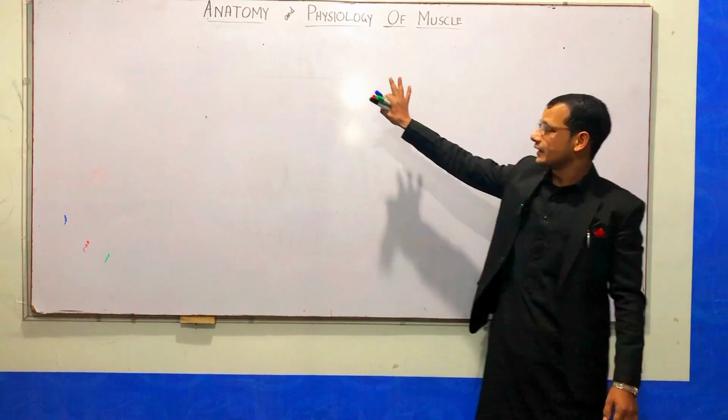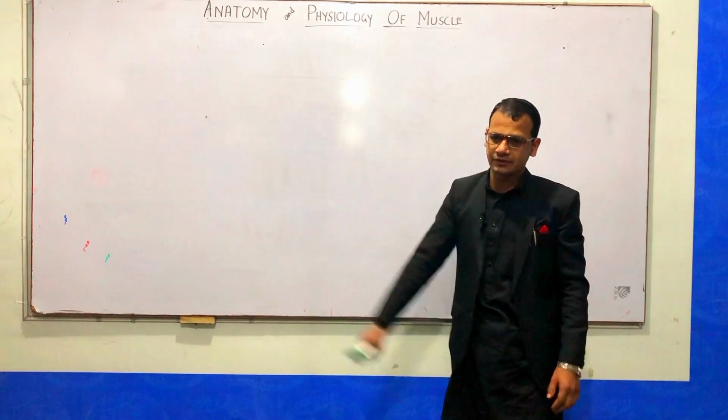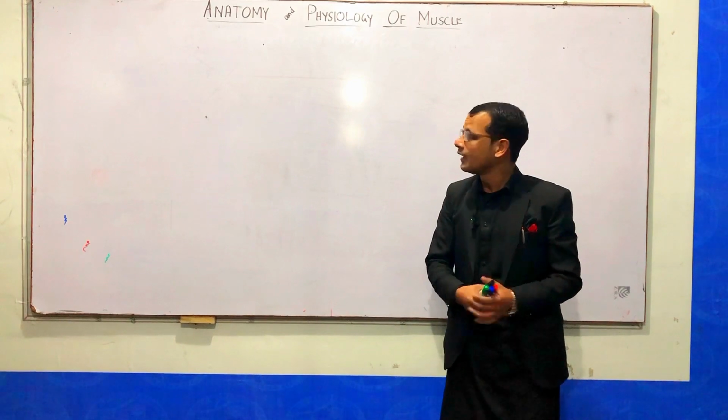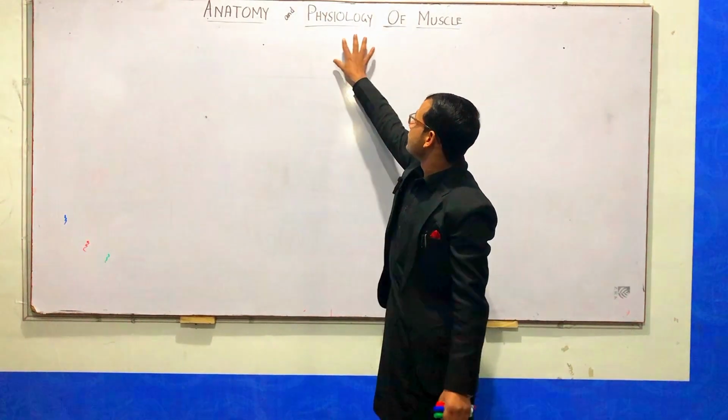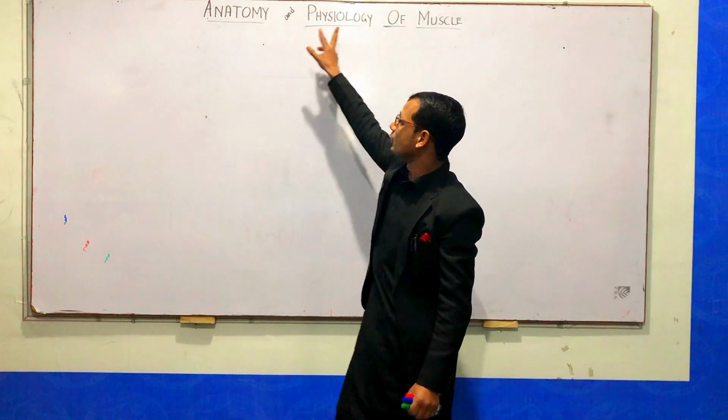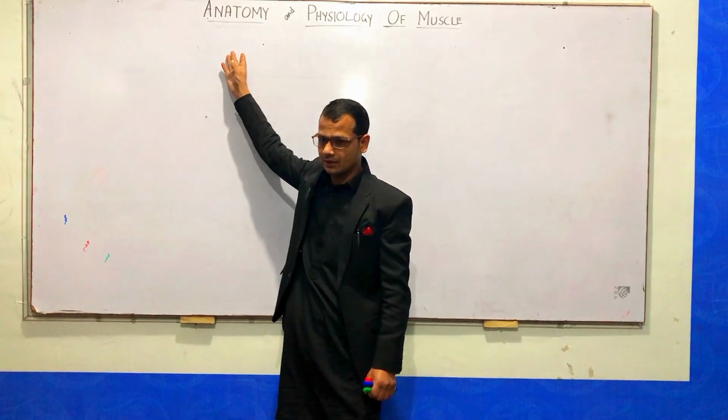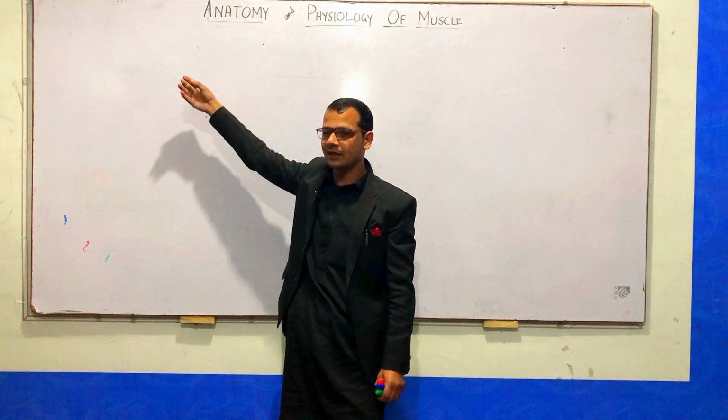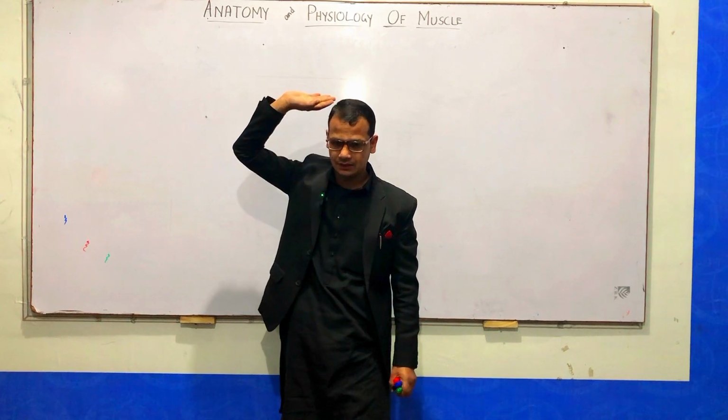We will discuss the anatomy and physiology of muscles, right? First, it is necessary to know the anatomy for physiology. If we have anatomy, we can discuss physiology easily, right?